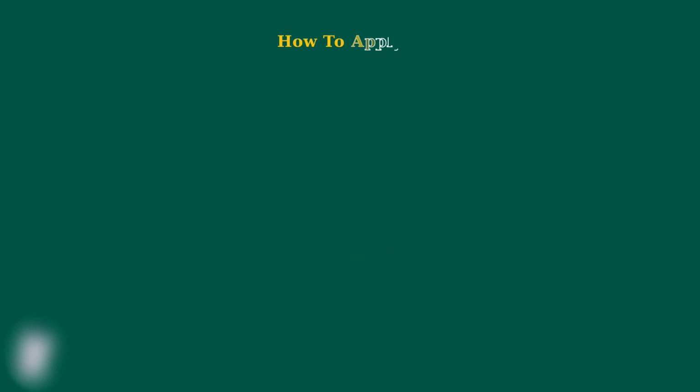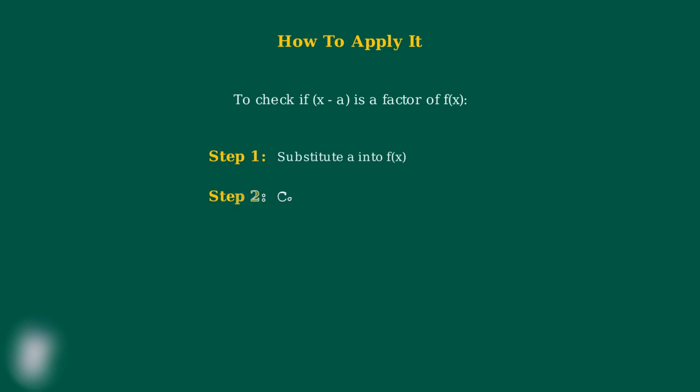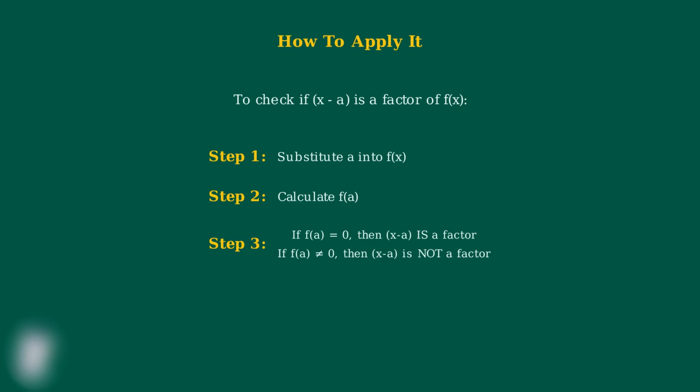Finally, let's see how to apply the factor theorem in practice. The process is straightforward and involves just a few simple steps. Step 1, substitute the value a into the polynomial f of x. Step 2, calculate f of a. Step 3, if f of a equals 0, then x minus a is a factor. If f of a does not equal 0, then x minus a is not a factor. This simple three-step process is all you need to determine whether any linear expression is a factor of a polynomial. In our upcoming examples, we'll see exactly how this works in practice.